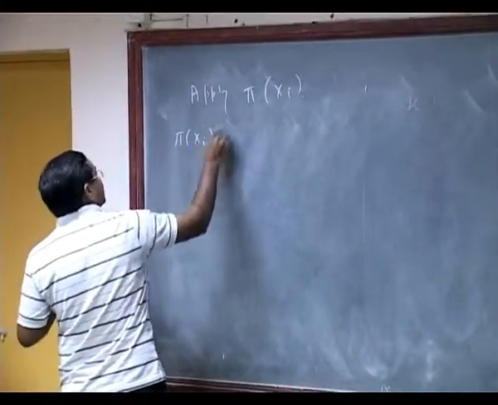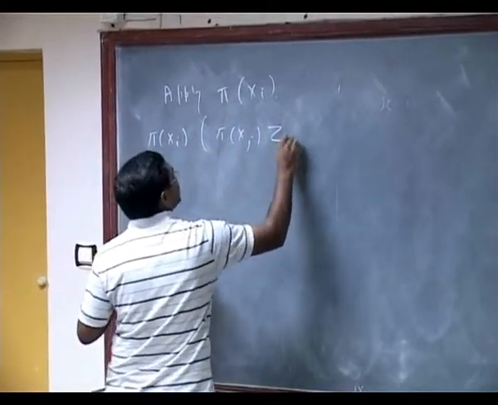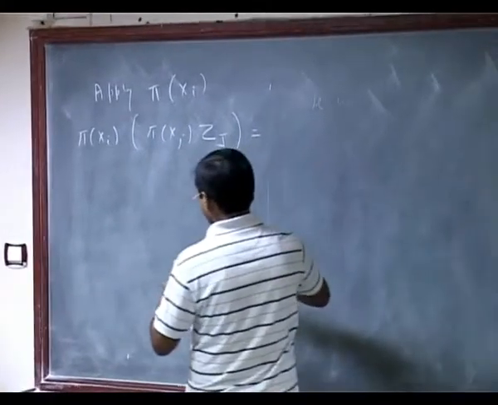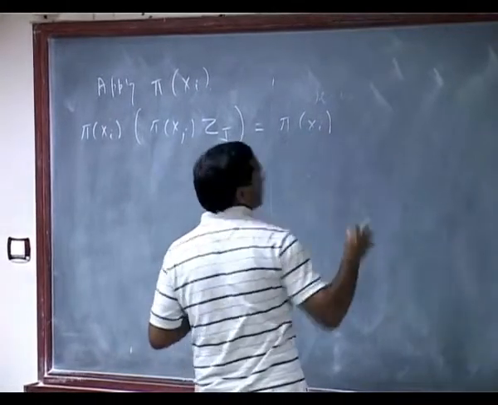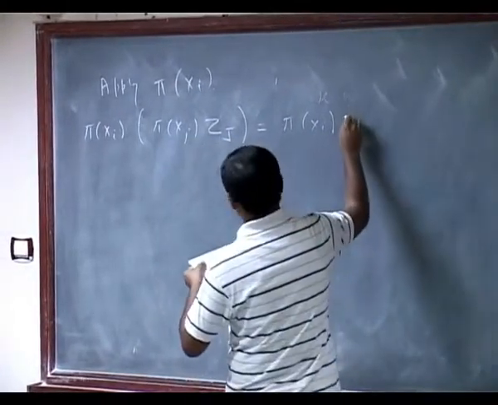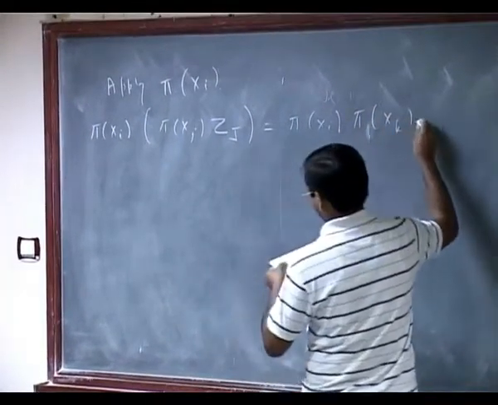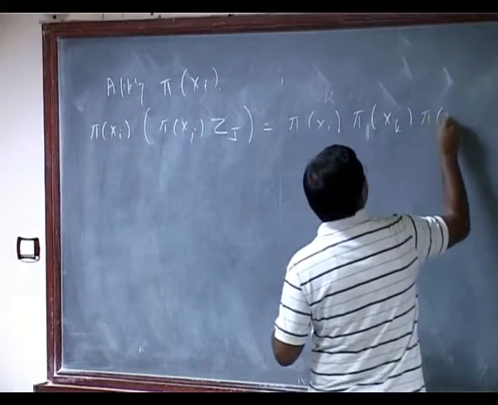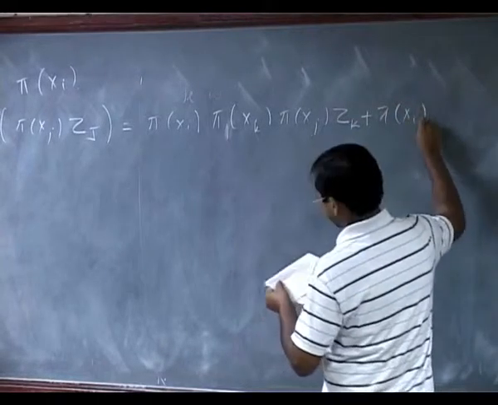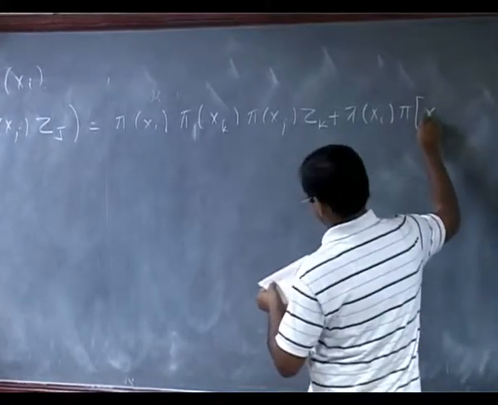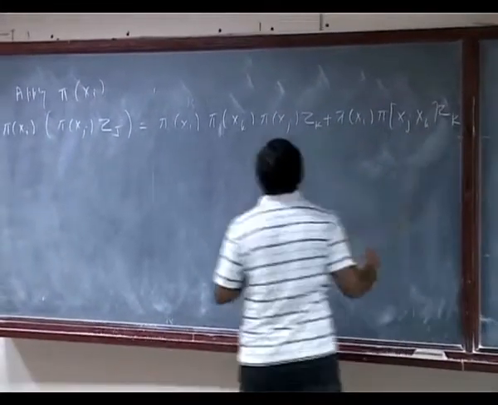So I get pi xi applied to pi xj zj, and then I get pi xi, and pi xj zj is equal to whatever you can see from there. So I get pi xk, pi xi applied on... so I have just applied on that expression.